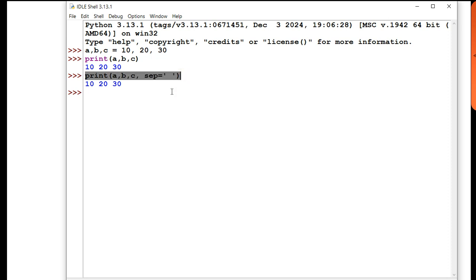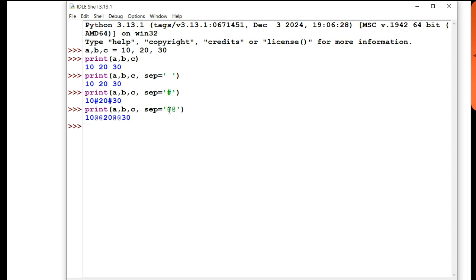Suppose you want to change that separator. Yes, you want to change the separator. Suppose I would like to write hash. Now instead of space you are going to get hash between the values. You can give anything here. Let me say double at the rate, you can give it, no problem. You can give the separator as a comma, no problem, there is no issue.